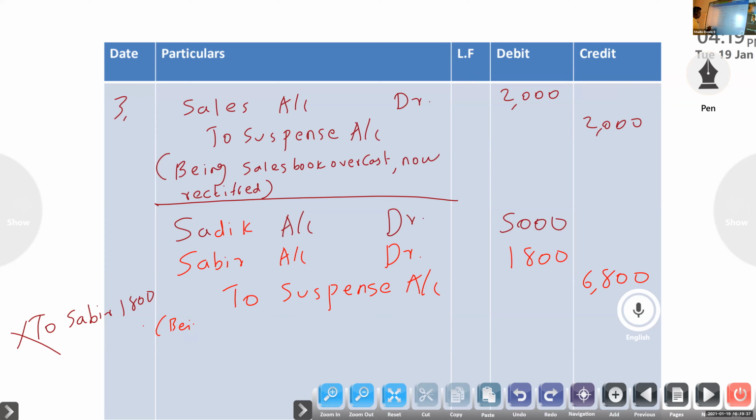Being cash paid to Sadiq, credited to Sabir. Now rectified.